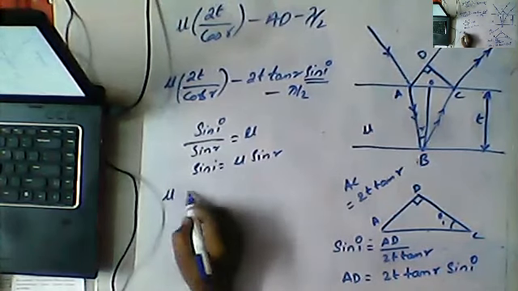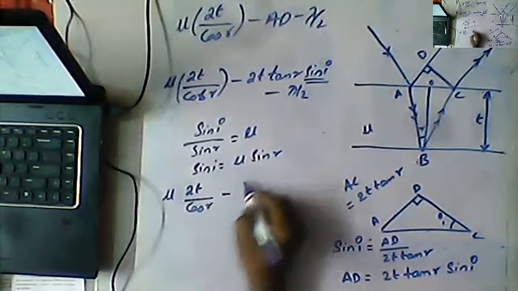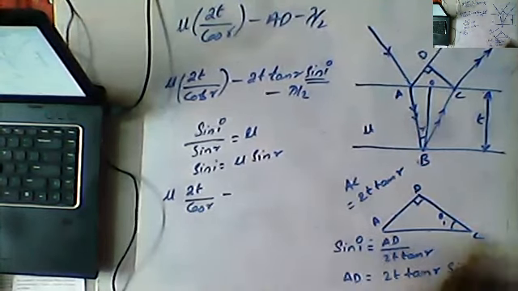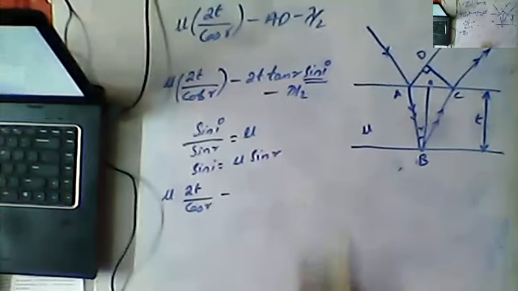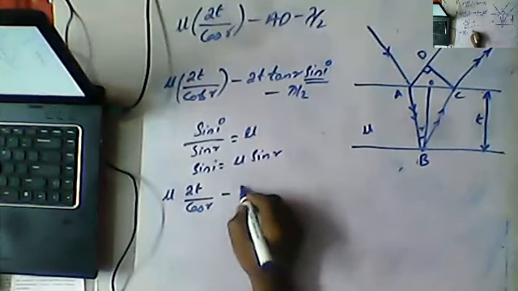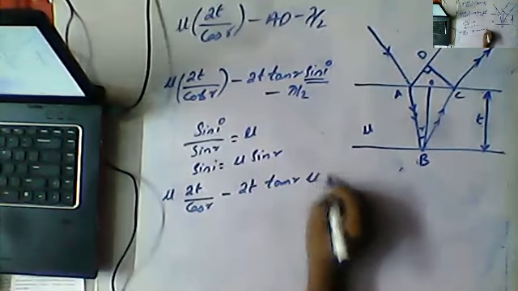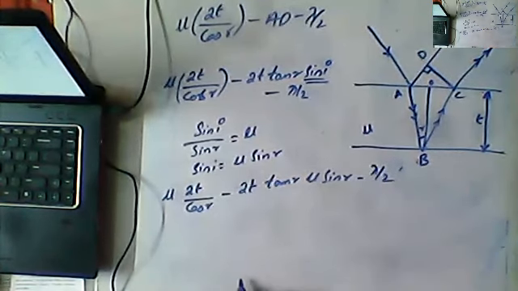That is mu 2T by cos R minus, I'm erasing this also. I hope you all understood. I'm just erasing due to insufficiency in space. Please understand. Okay. So here we can write 2T tan R, and mu sin R minus lambda by 2.